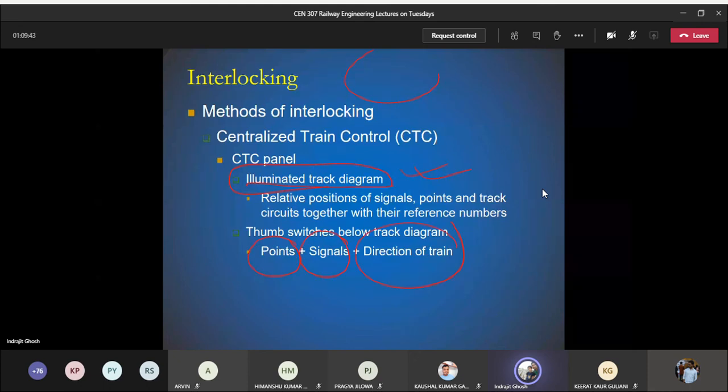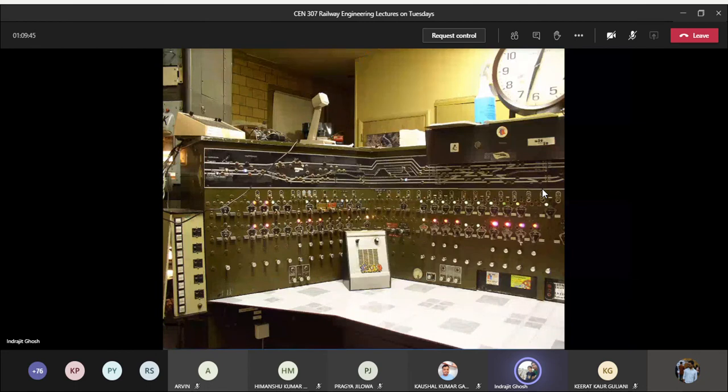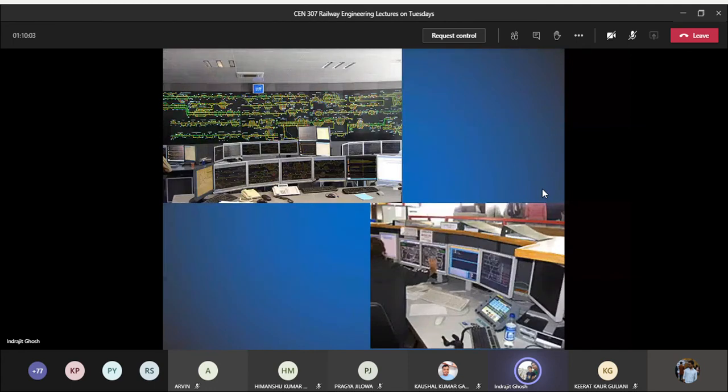There are switches which give you indication of points, signal, and direction of the train. These are some of the primitive centralized train control systems, some portion of it. Here you can see various lights, signals, points, loop line, main line, everything being indicated in this location. These are the modern ones. You can see, just like a traffic management center. I don't know how many of you are familiar with those.